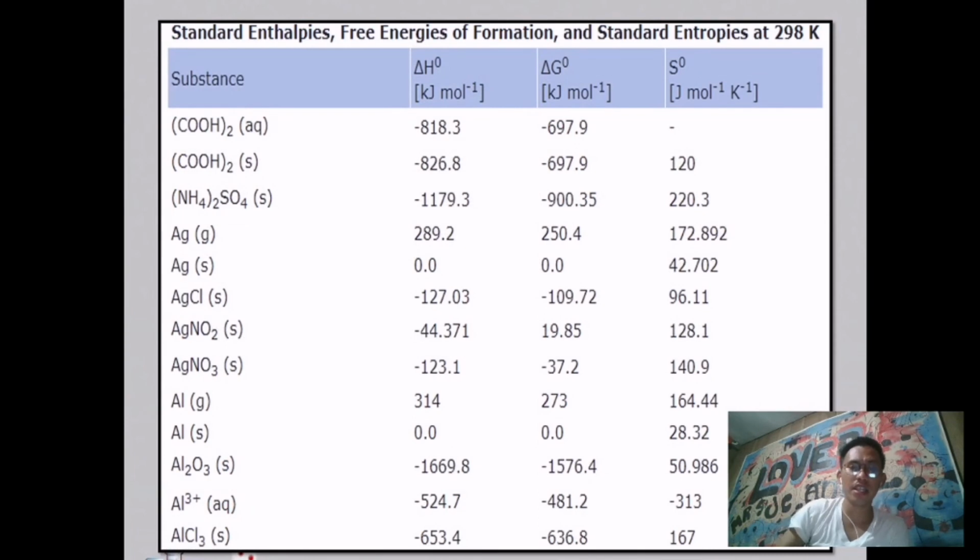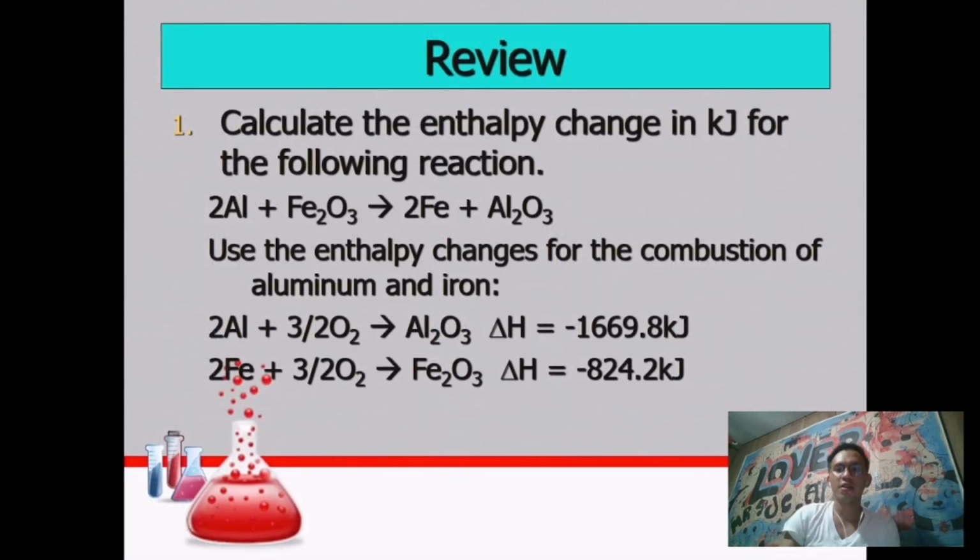So we have here the table that states the standard enthalpies, the free energy of formation, and standard entropies at 298 Kelvin. In solving for Hess's law, kailangan natin gumamit ng ganitong table for us to mapadali ang paghahanap natin ng kanilang standard enthalpies, kasi each substance or compound may equivalent na standard enthalpies, or shall we say the heat of formation. So we have this formula.